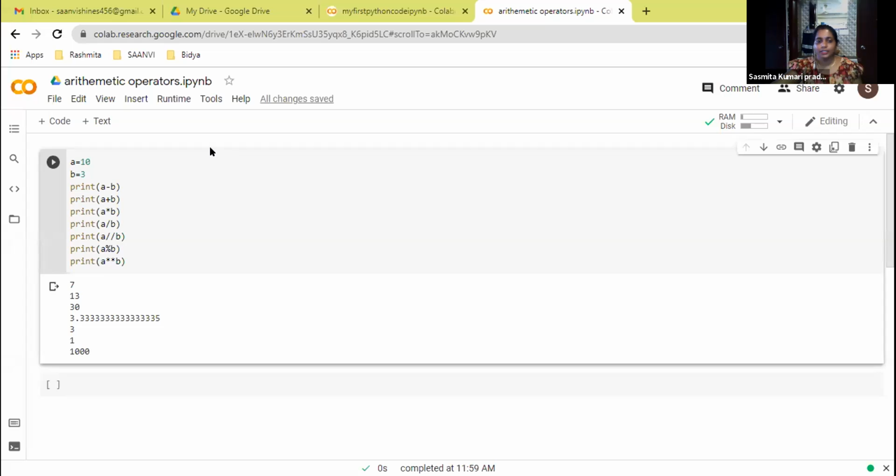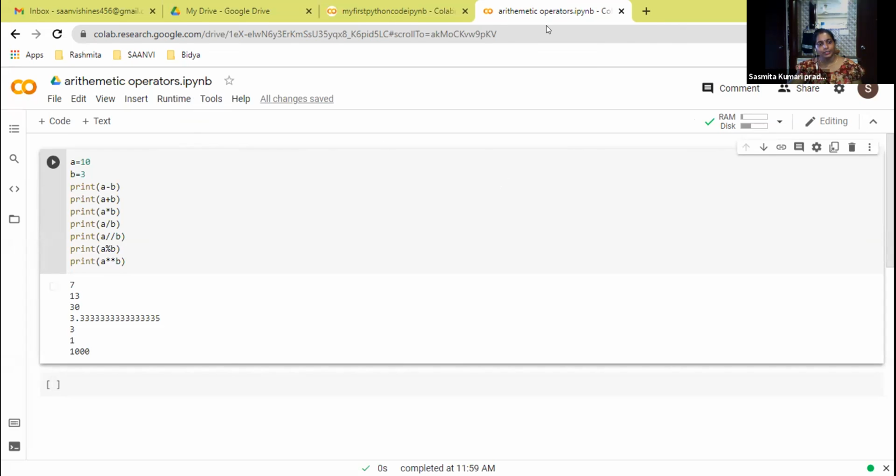Show me your code one by one. Sanvi completed. I will go for the next operator once all of you complete these. Very good, operator print. Now stop sharing.